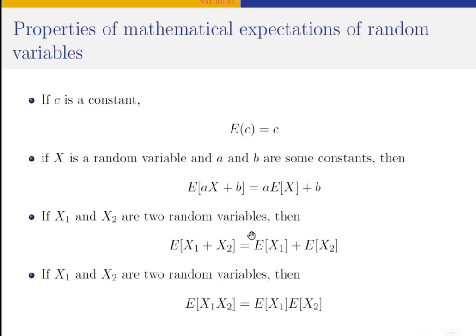Now, following that same pattern, if x1 and x2 are two random variables, the expectation of their product is also the product of their expectations. So if I have two random variables, x1, x2, and I'm trying to compute their expectation, the expectation of their sum is equal to the sum of their expectations, and the expectation of their product is equal to the product of their expectations. So basically, that is how we proceed when dealing with random variables. These are the properties of mathematical expectations of random variables.